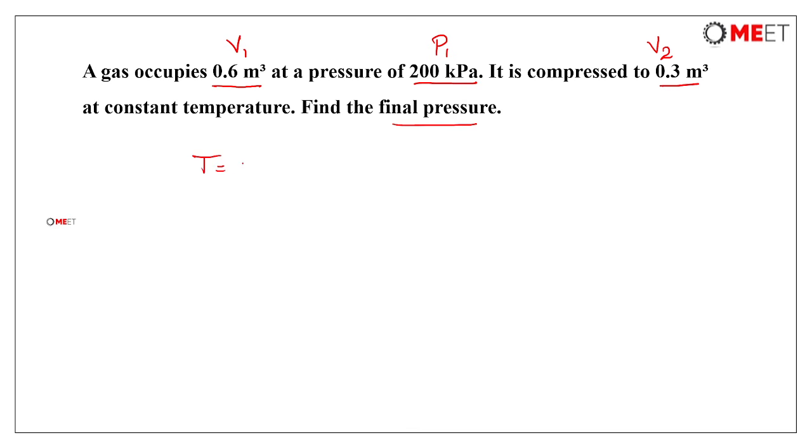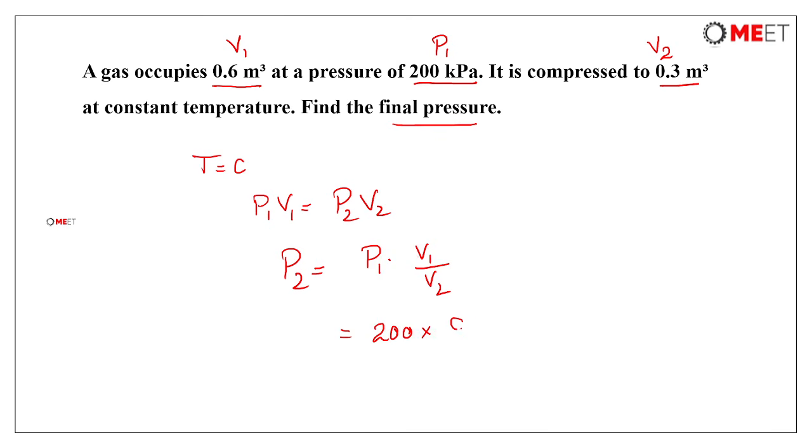So at constant temperature, P1 V1 is equal to P2 V2. We need to find the P2 value. So this will be P1 into V1 by V2. P1 value is 200 multiplied by 0.6 by 0.3. Now from this, you can write 200 into 2, which is equal to 400 kilopascals. You can observe clearly here, as the volume is decreasing, pressure is increasing.